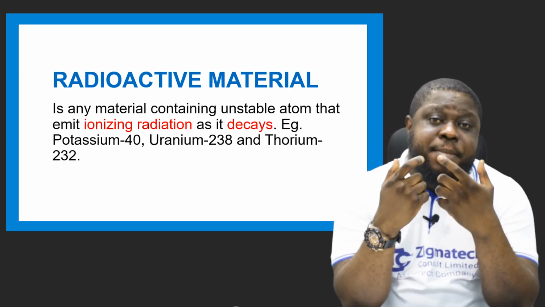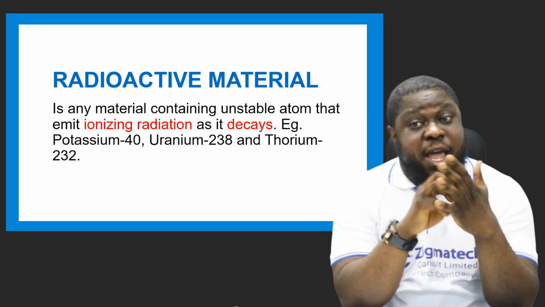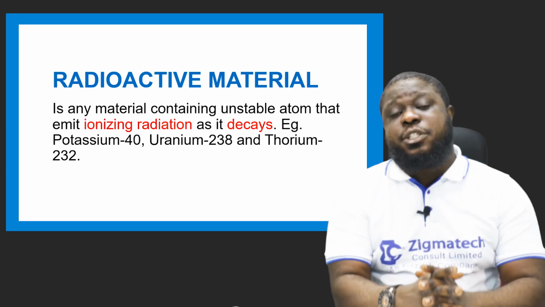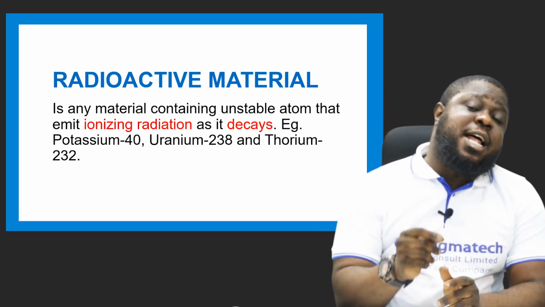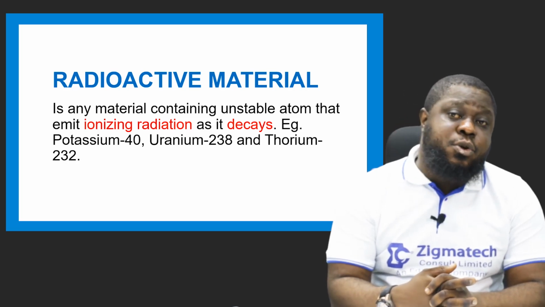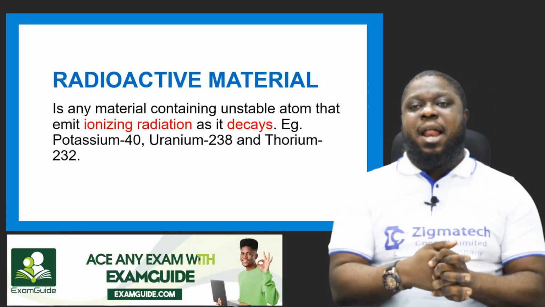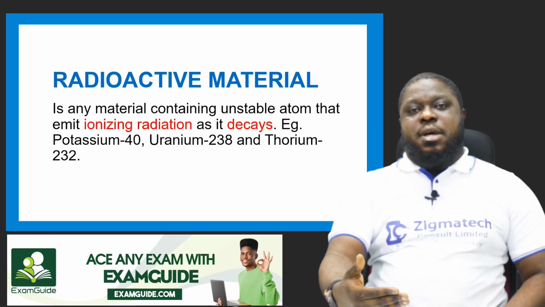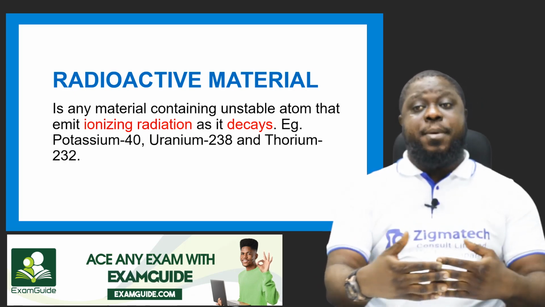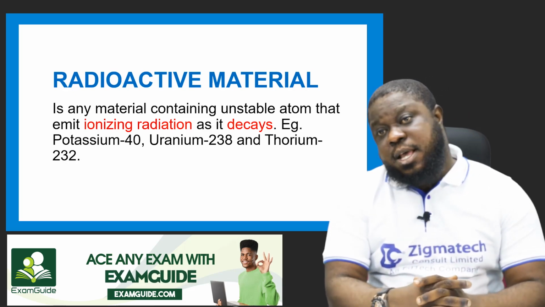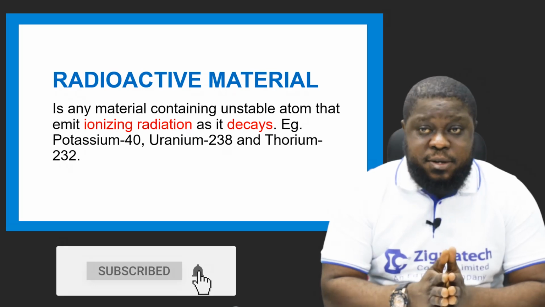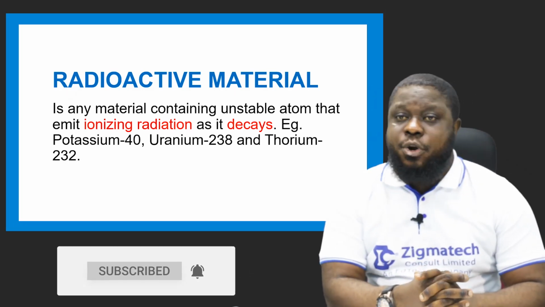Ionizing means it has charges. That's one of the properties of ionizing, so charged radiation. Now, radiation, like I said, is the transmission or emission of energy in the form of waves and other particles through a material medium. So any material that emits radiation as it decays. Now, what does decay mean? As it's decaying, it is losing its strength. This particular nuclear reaction is done by radioactive materials like potassium, uranium, and thorium.